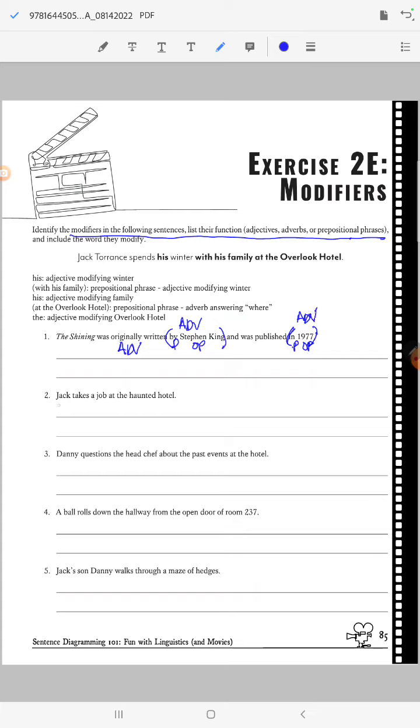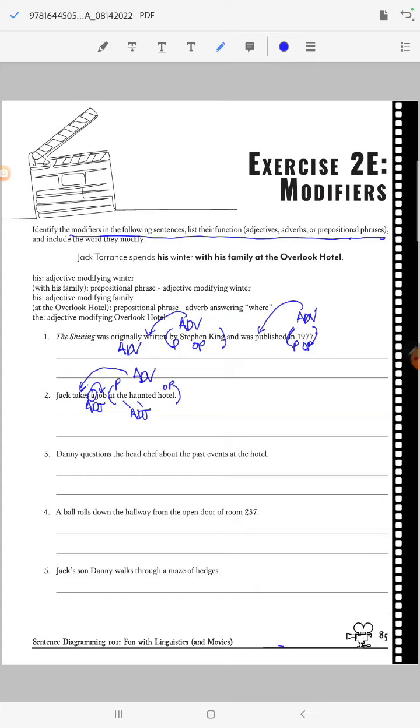Moving on to number 2, Jack takes a job at the haunted hotel. So we've got a little adjective action here. Which job? A job. So A is an adjective. And then it is at the haunted hotel. So at is my preposition. The and haunted are both going to be adjectives, and then hotel is the object. But this whole thing tells me where, right? Where did he take the job? So it is an adverb, and it tells me where he took the job, just like 1977 tells me when it was published, and by Stephen King tells me how it was written.